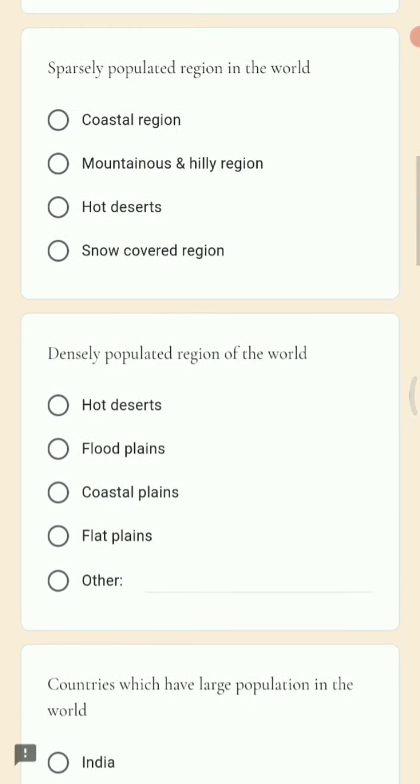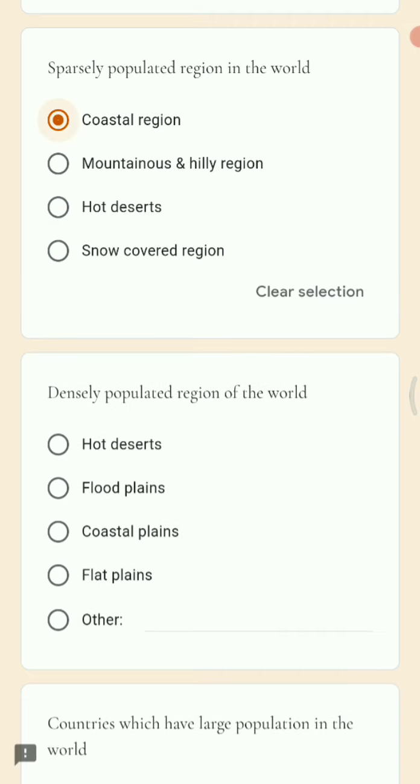Next question, sparsely populated regions in the world. Now we have options like coastal region, mountainous and hilly regions, hot and desert region, snow covered region. So we all know that it's very difficult to stay in an unfavorable type of climate. Unfavorable climate means places like mountains, hills, hot desert places or snow covered places. So because of that the odd man out is coastal region.